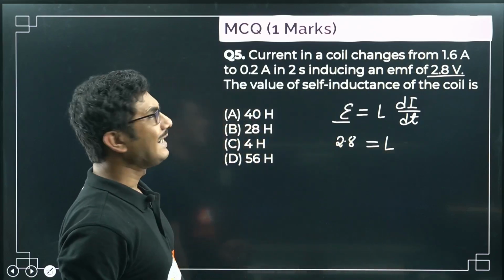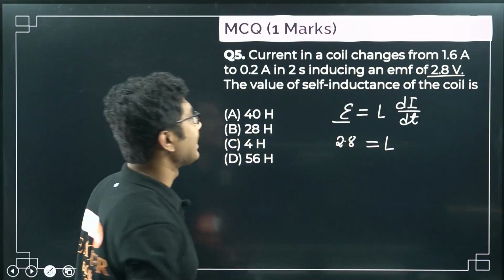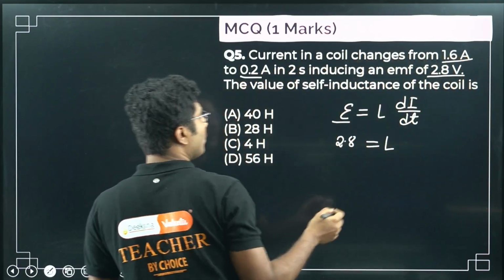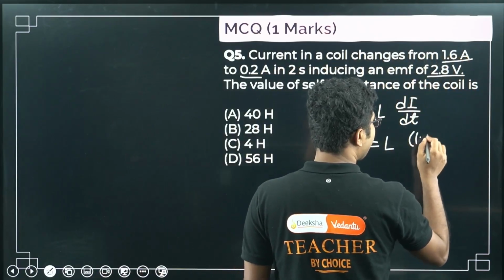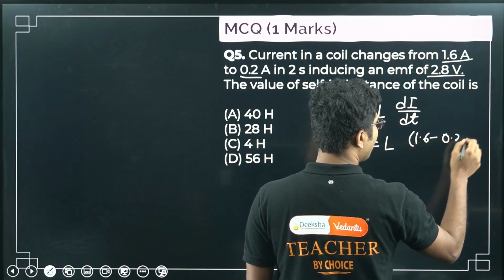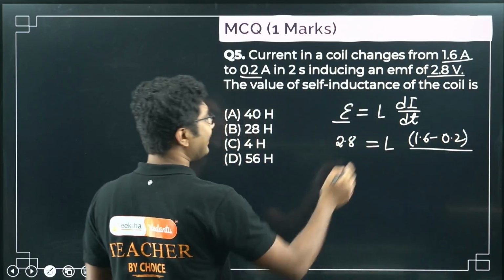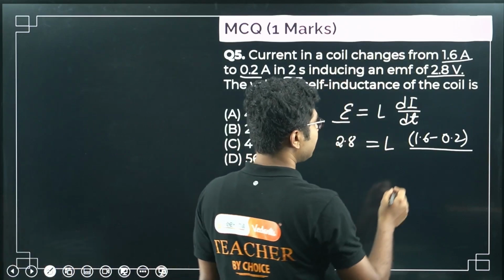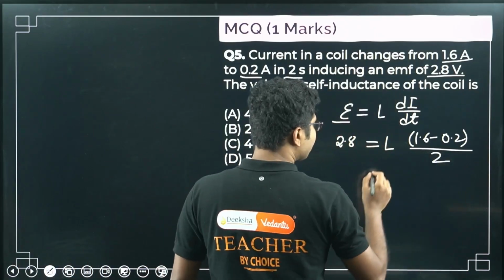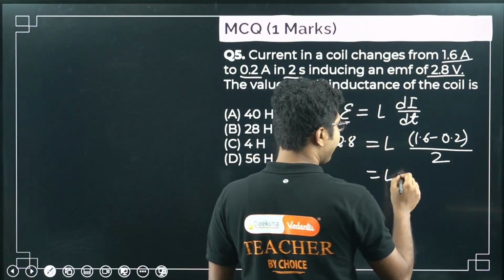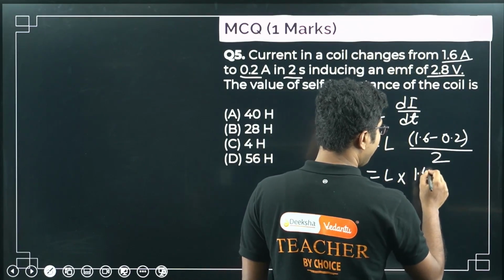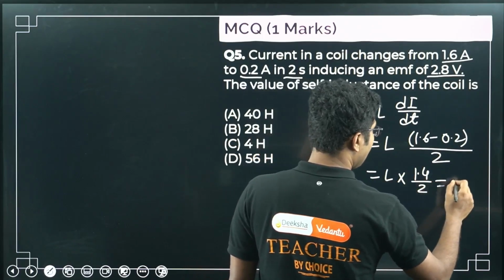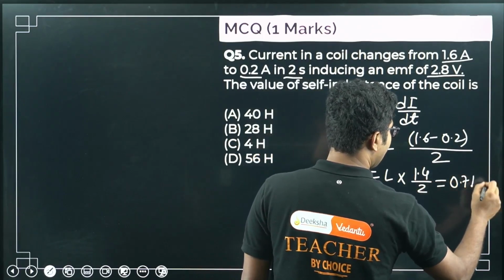So what is di? di is the change in current. Current changes from 1.6 to 0.2, so the change in current is 1.6 minus 0.2. And what is the time? Delta t or dt is the time, which is 2 seconds. So it will be L times 1.4 divided by 2, or 0.7 L, right?